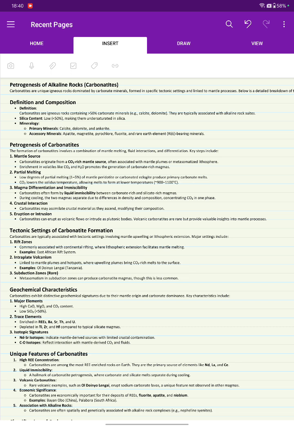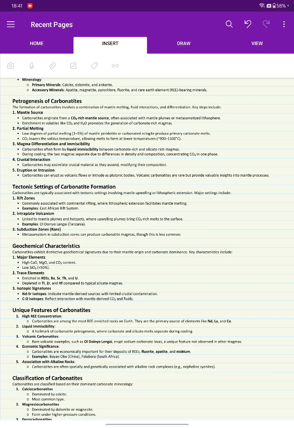Then carbonatites often form by liquid immiscibility between the carbonate-rich and silicate-rich magma. So during cooling, the two magmas separate due to the differences in density and composition, concentrating CO2 in one phase. Carbonatites may assimilate crustal material as they ascend, modifying their composition. Carbonatites can erupt as volcanic flows or intrude as plutonic bodies.